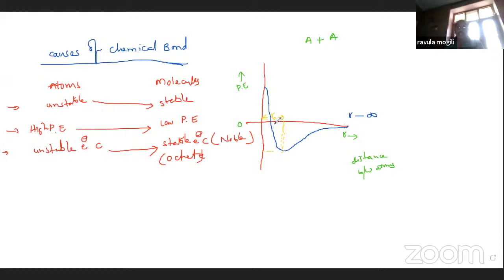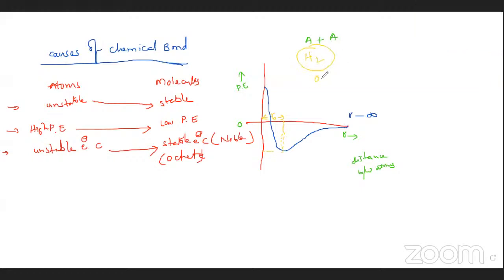So here, this place is nothing but the distance between two atoms, that is called the bond length between atoms. Suppose the hydrogen molecule. In that hydrogen molecule, the bond distance is 0.74 angstroms.